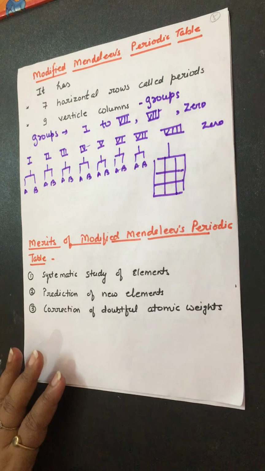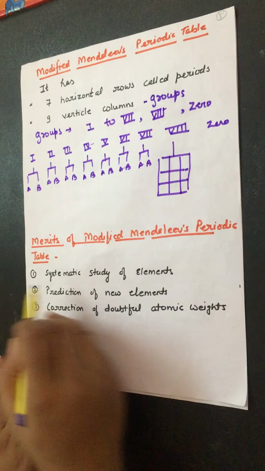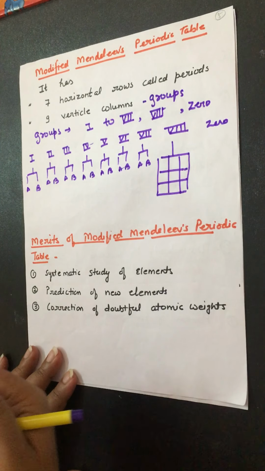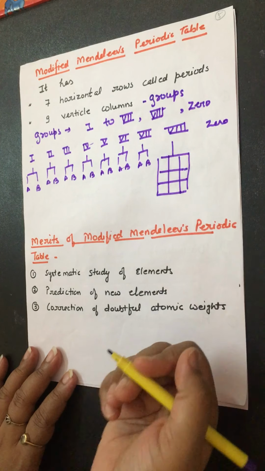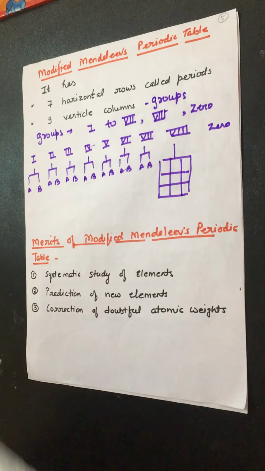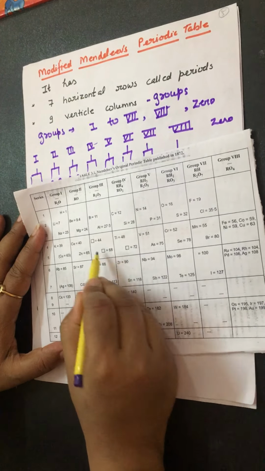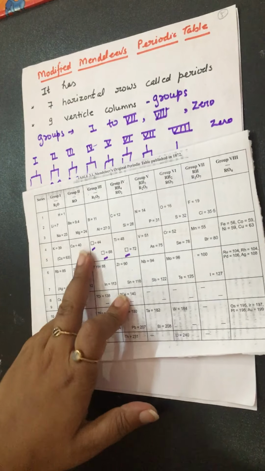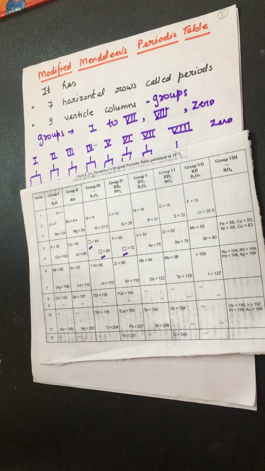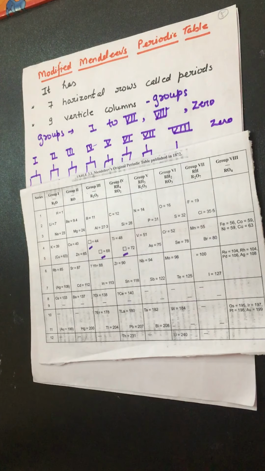Now, what are the merits of the modified Mendeleev periodic table? Now we will talk about the merits. First is the systematic study of the elements. It's very true that it made the study of the elements much easier. Next is the prediction of new elements. For prediction, whatever Mendeleev did, look at this, Mendeleev left vacant spaces in the periodic table by the prediction that a few elements which are not discovered yet will be discovered later on.